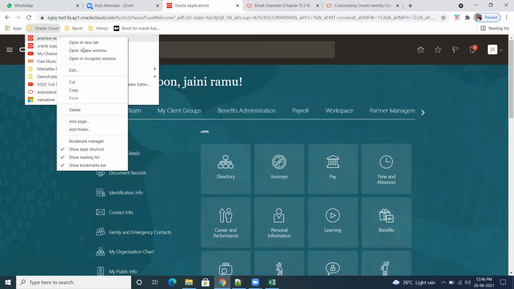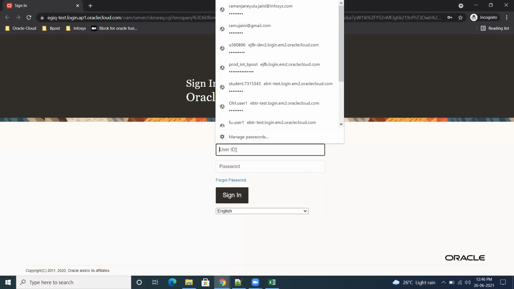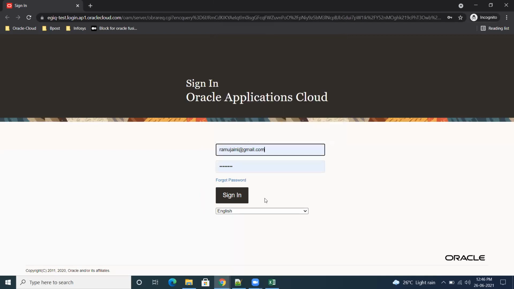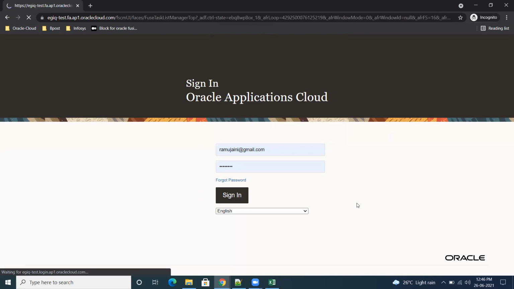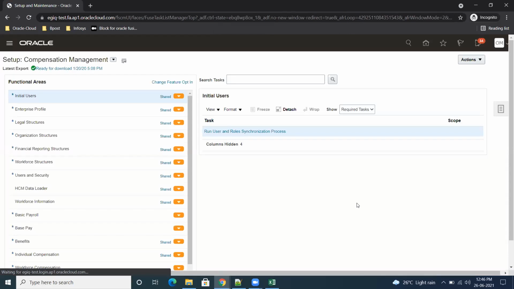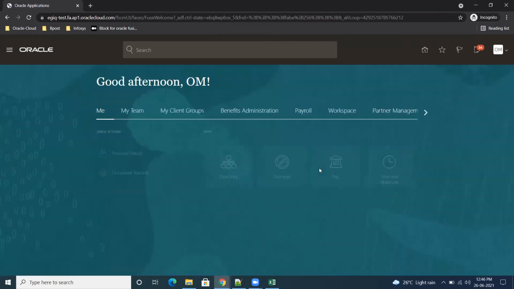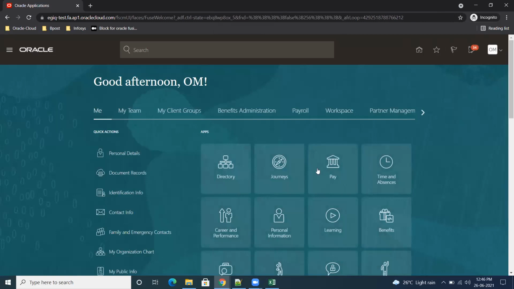Now I will open my system in another window. Notifications may sometimes not come, right? Why won't it come? If the setups are proper, it will come, the email notification setups. I will show that. Now if you verify your PR, the PR is in approved state.